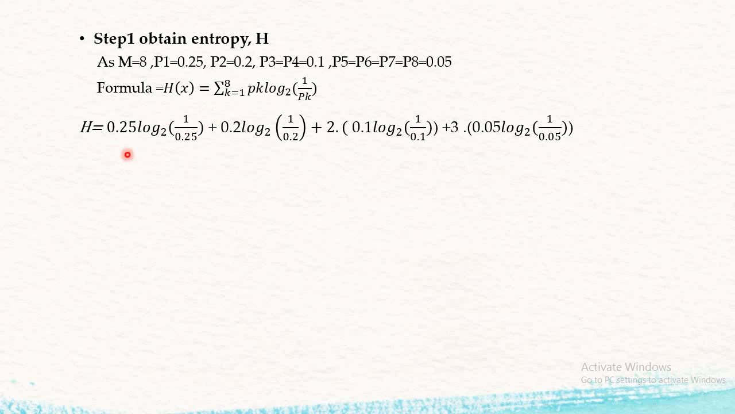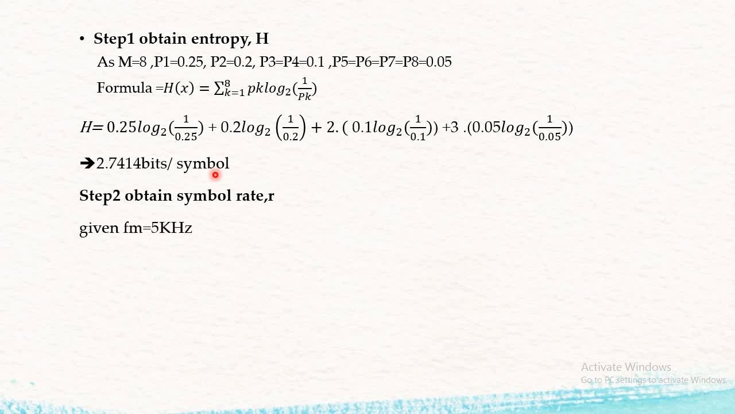From that, what we get is first 0.25, keep it as it is, log 1 upon 0.25, plus 0.2 log to the base 2 of 1 divided by 0.2, plus 2 into 0.1 log to the base 2 of 1 upon 0.1. Here I have multiplied by 2 because we have 2 values of that probability. Then for the last condition, as we have 4 values, we multiply by 4. So the entropy comes out to be 2.7414 bits per symbol.